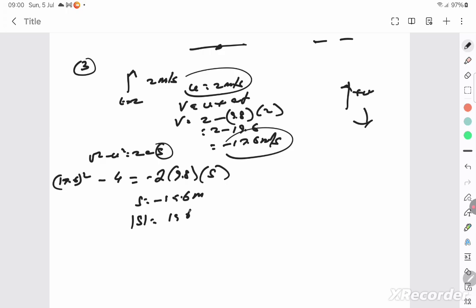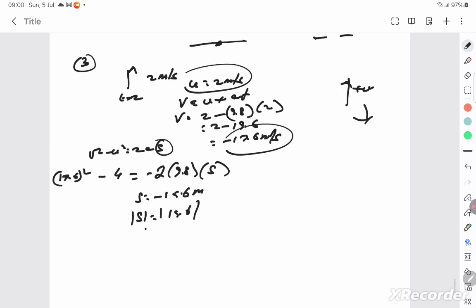Why is it coming negative? Because upward is taken as positive, and the displacement of the foot pocket is acting downward. So that's why we got it as negative. So let's go to the next question.